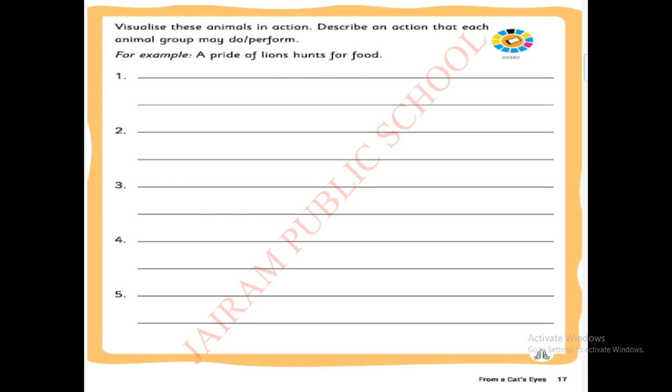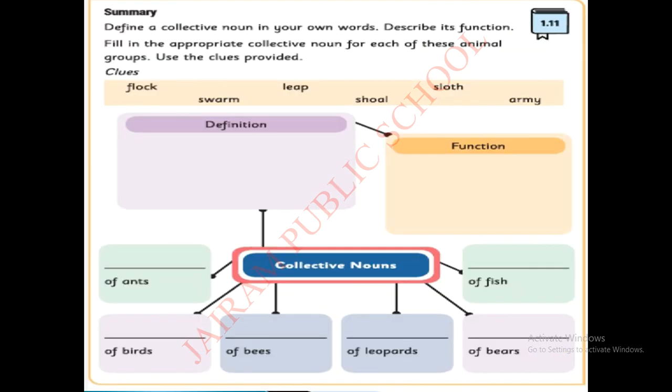Okay. Next, we are going to have a summary part. So definition of collective nouns, you have to write the answer here. Function of collective nouns, you have to write the answer here. Okay, that is your homework part. Next, ants. How can we say the collective noun for ants? Army of ants. Birds, a flock of birds. Fish, school of fish. Bees, swarm of bees. Leopards, a leap of leopards. Bears, a sloth of bears.